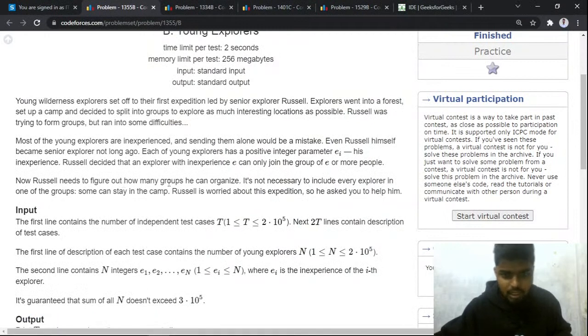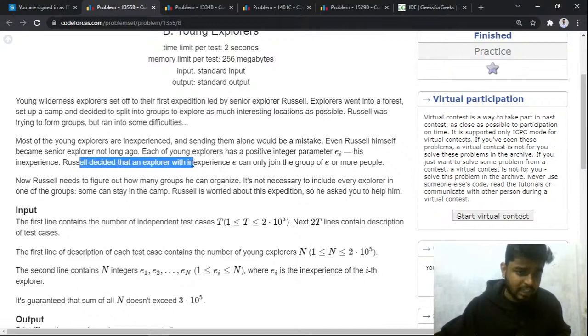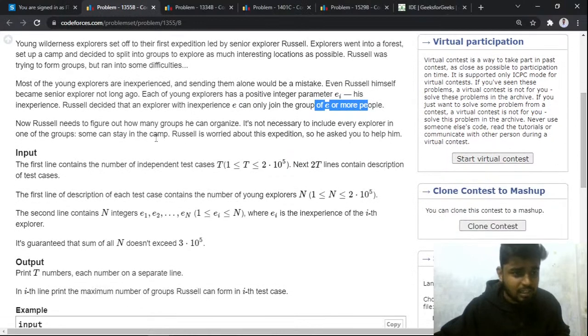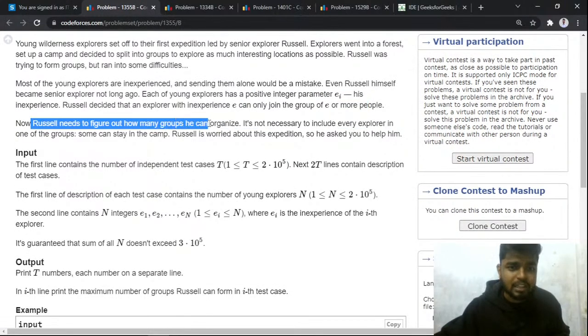Now further the problem says that Russell has decided that a particular explorer with an inexperience of E can only join a group of E people or more. After that, Russell needs to figure out how many groups he can organize.